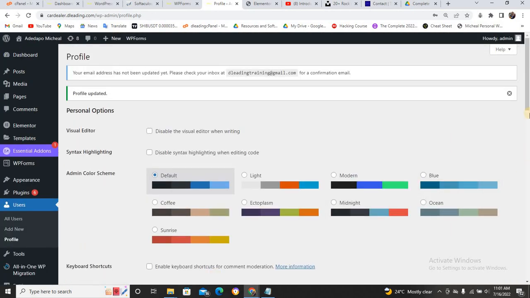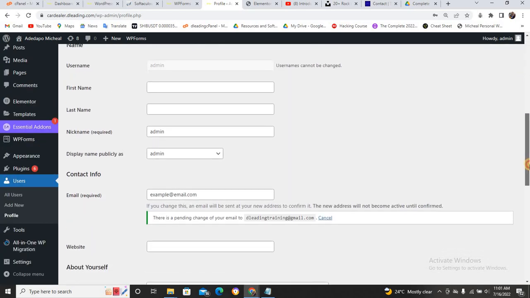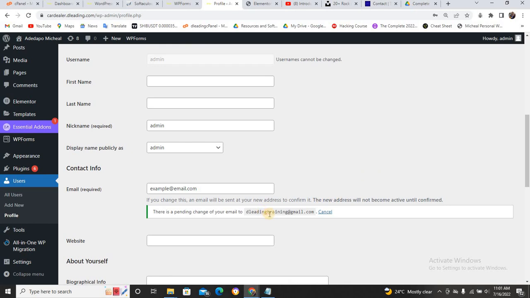Now, one thing about this is that before this email can be set to normal, you need to first go to this email and click on activate. But this email is just a default email that we need to put there. Then what do we need to do? There are two things you need to do.